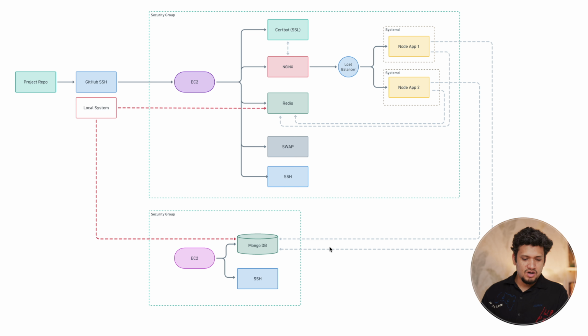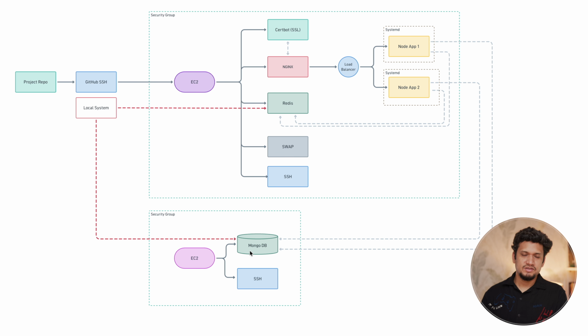Now let's briefly talk about the database server. Most of the things for the API server will also be applicable here. For example, the type of instance that we are going to create will be the same. The security group would be the same. Security group is a way to protect the access of your server via configuration on AWS. So there will be a MongoDB service, and we are going to access our server by SSH.